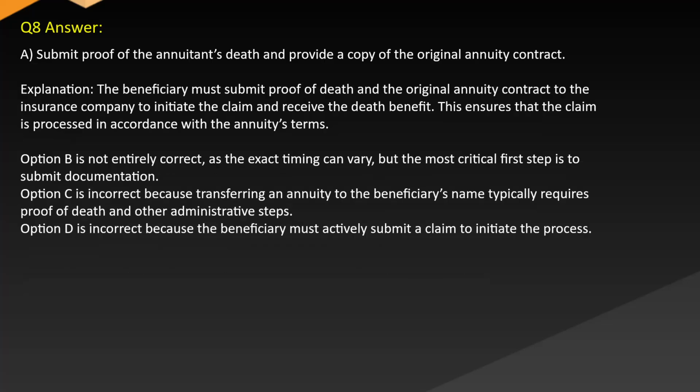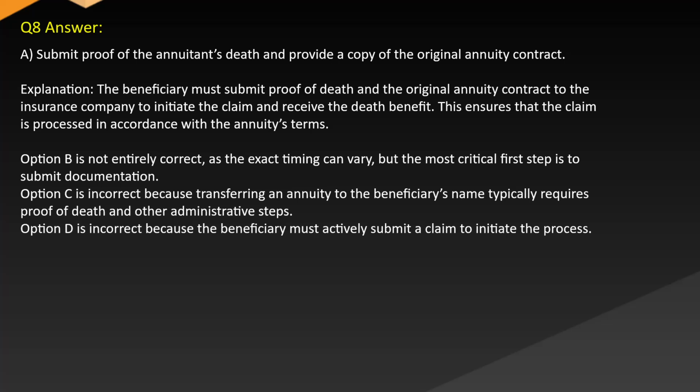Answer A. Submit proof of the annuitant's death and provide a copy of the original annuity contract. Explanation: the beneficiary must submit proof of death and the original annuity contract to the insurance company to initiate the claim and receive the death benefit. This ensures that the claim is processed in accordance with the annuity's terms.